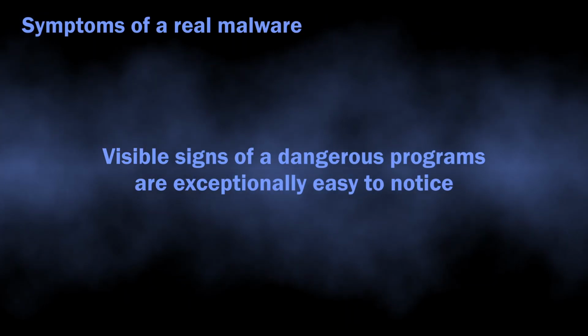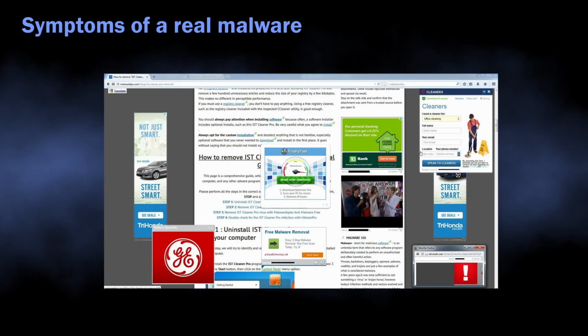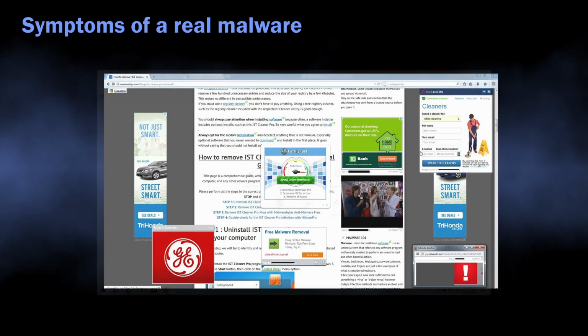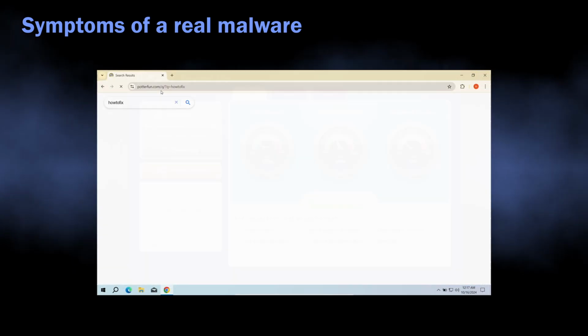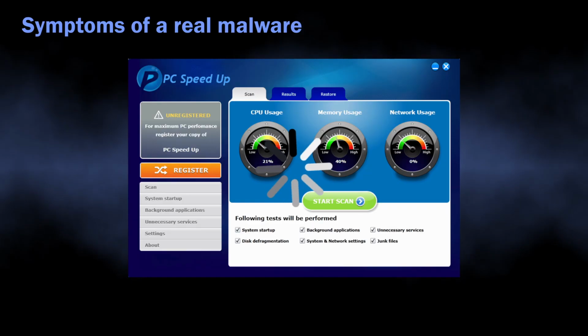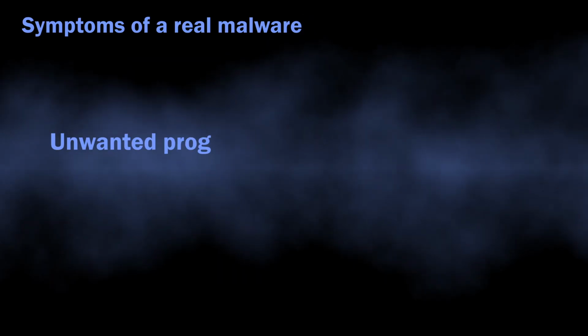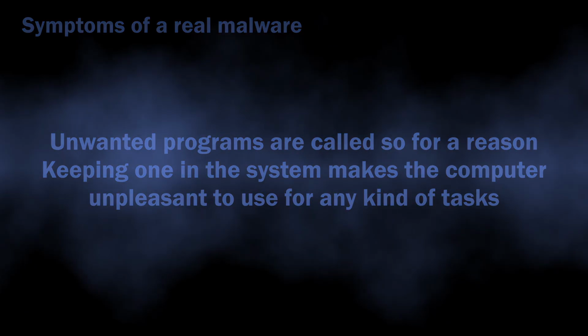When the program is truly dangerous, these symptoms are pretty easy to notice even for a basic user. You can start seeing advertisements on every page you visit. Some of the search queries may be redirected to a different search engine. In some cases, the unwanted app may tinker with system settings, making the computer sluggish or disabling certain functionality. In any case, it is not a thing that you will happily keep in your system.